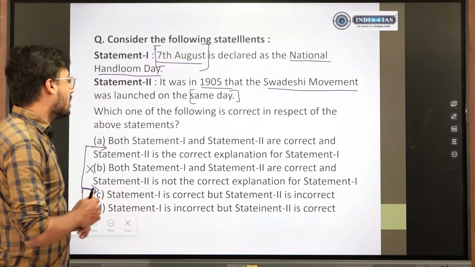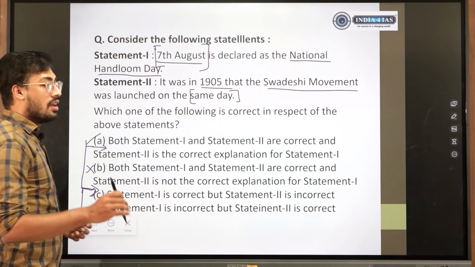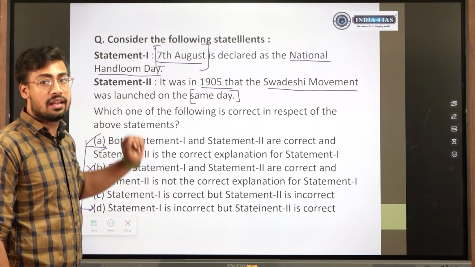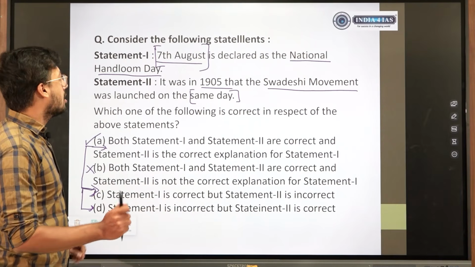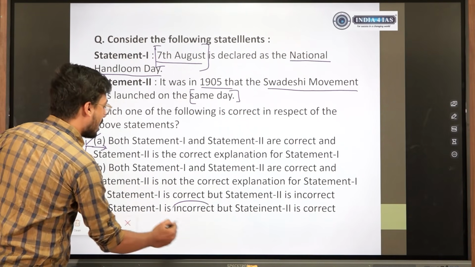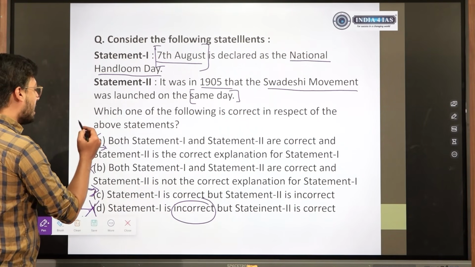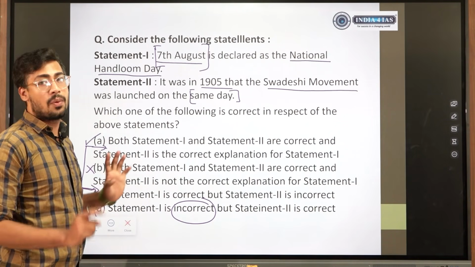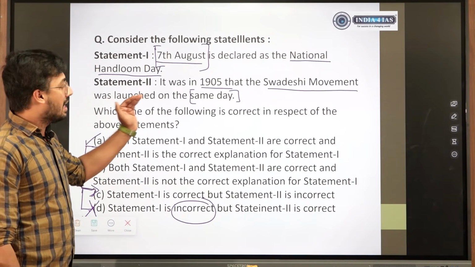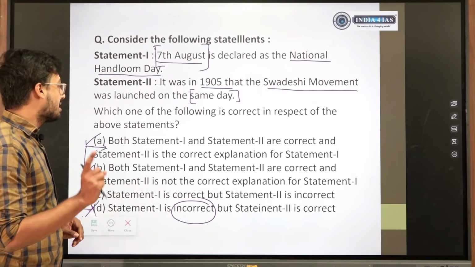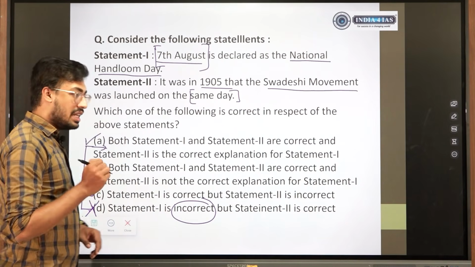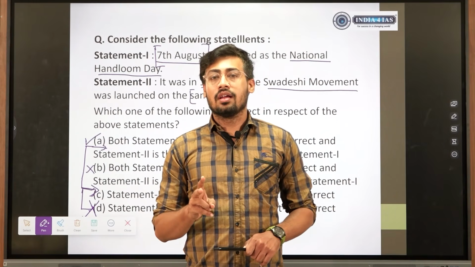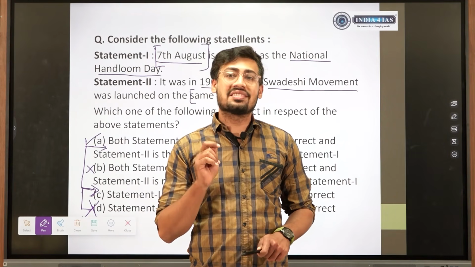With this sense, we would have easily gone for option A, given that we do not know the date of Indian National Handloom Day. Obviously we know statement 1 cannot be incorrect, so we could eliminate this. Then we only had to choose between A and C, which is confusion. So if you did not know the date, you had to choose among 3 options. And if you know that A and B reinforce each other, then it was a better or safer strategy to go for A. So if the same type, the same logic of question comes twice, for both the questions you apply the same logic.